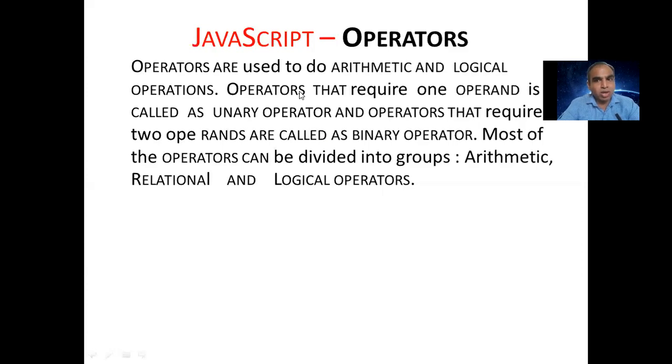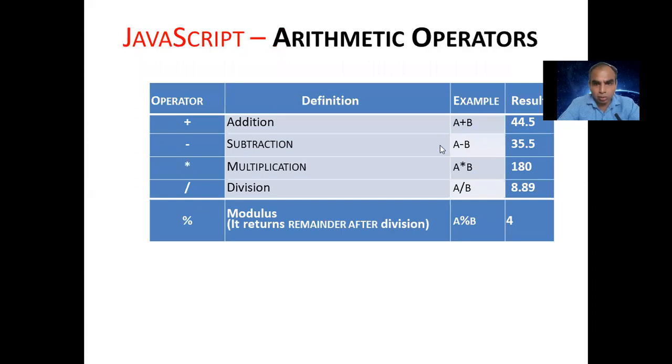An operator that requires one operand is called a unary operator. One operand, it is unary. But if we require two operands, it is called a binary operator. Most of the operators can be divided into groups: arithmetic, relational, logical. So first I will show you the arithmetic operators and examples.